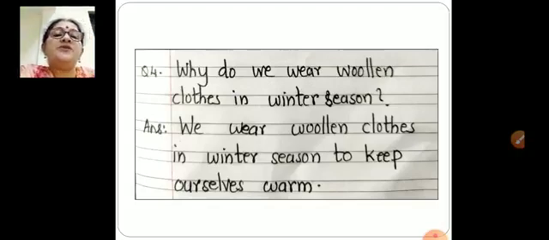To keep ourselves warm. We feel very cold during winter season. To keep our body warm, we wear woolen clothes. So the answer is, we wear woolen clothes in winter season to keep ourselves warm.